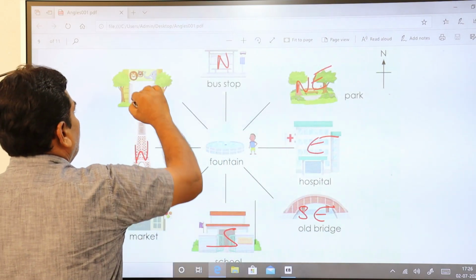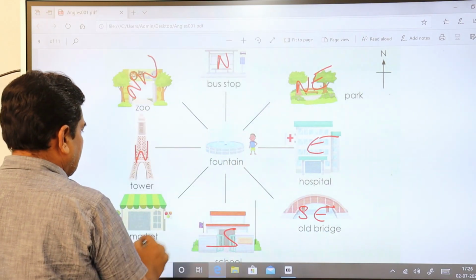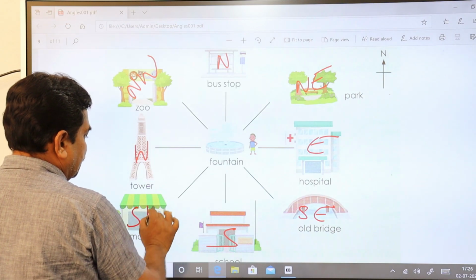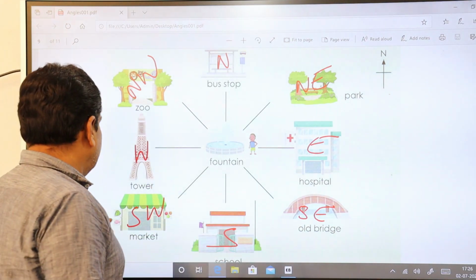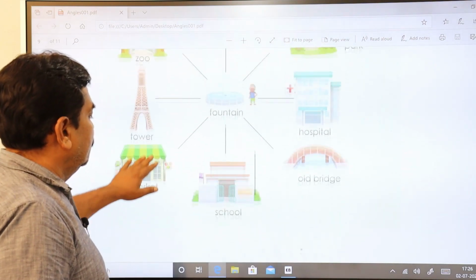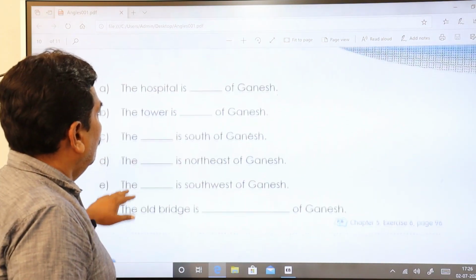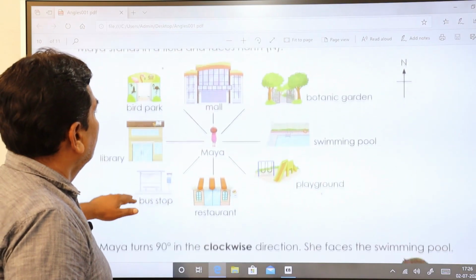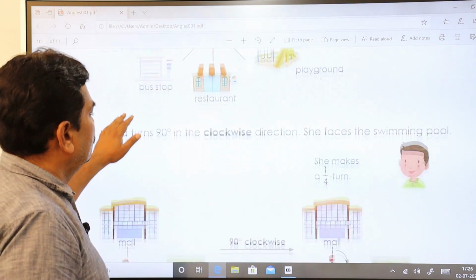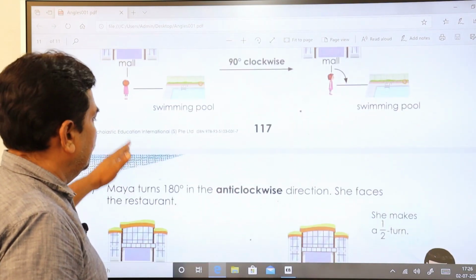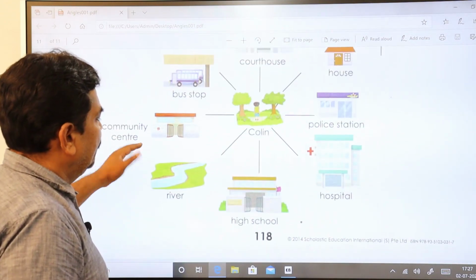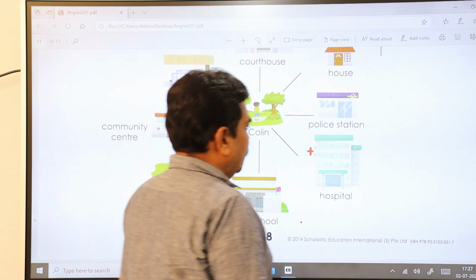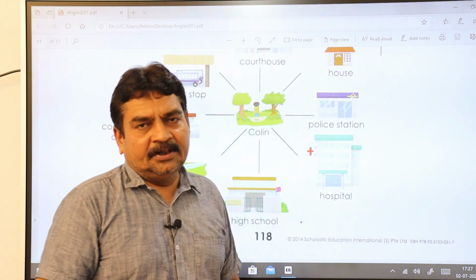This is your northwest. And this is your southwest. Over. There ends the matter. You can do it, finish it off. All these things are given. This also is simple, clockwise and anti-clockwise, you know it, do it, finish it off. This will end this session here.